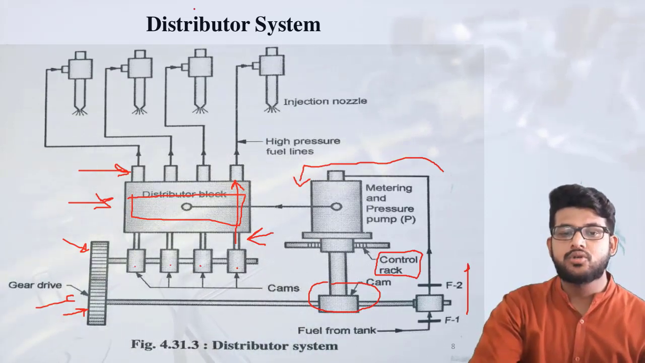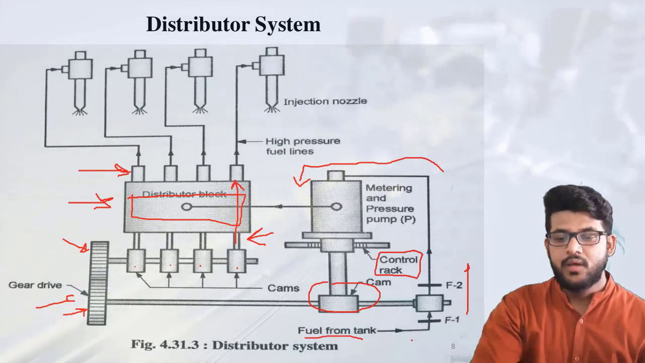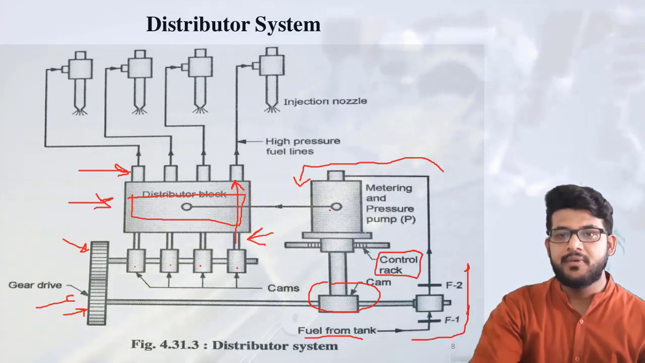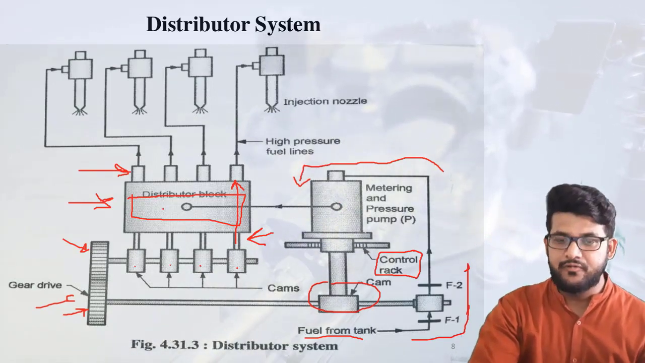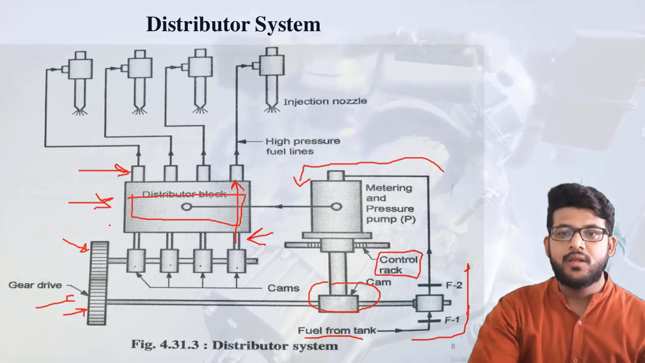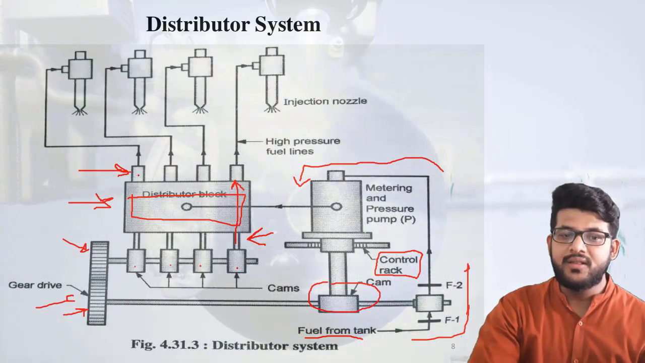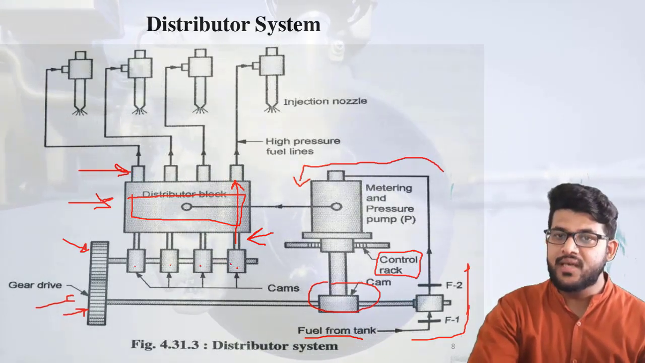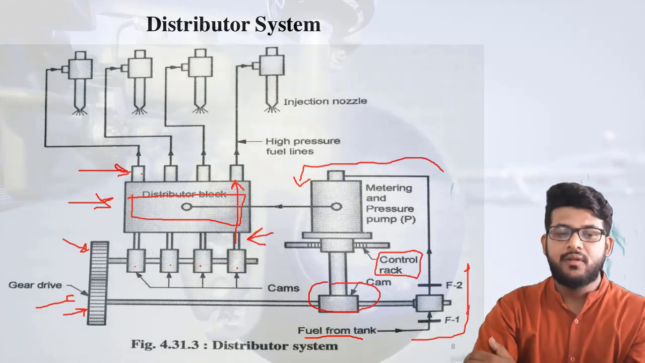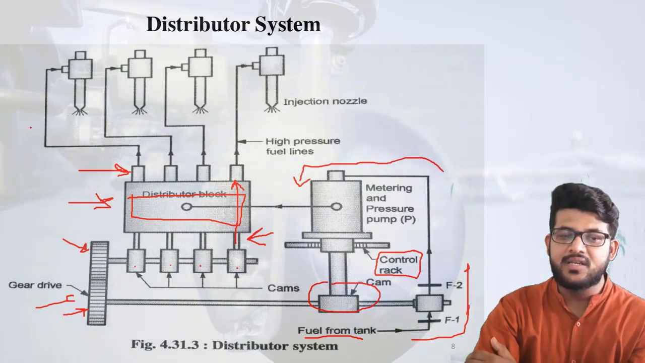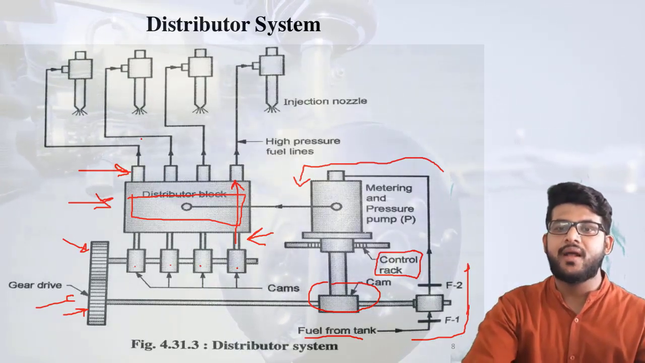So let me show you once again what is happening here. From the fuel tank, fuel will come. It will be supplied inside this metering and pressure pump. It will then be supplied to the distributor block as high pressurized fuel. Now this fuel will go inside this pump whenever it is required, and when this pump is operated by means of this cam, according to the firing order, or you can say according to the number of strokes, it will inject high pressurized fuel inside the injector and injection happens. So it is our distributor type system.